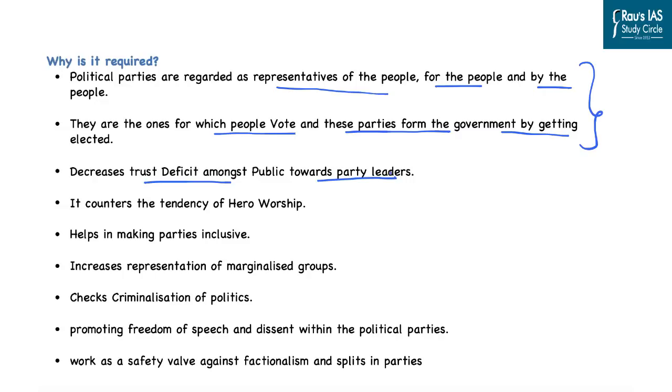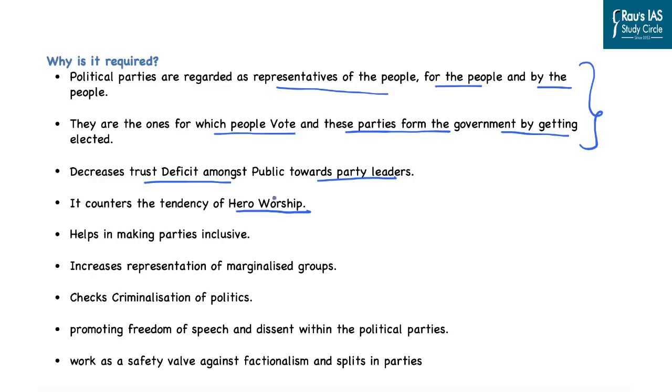And that is why, if elections happen in the political parties under inner-party or intra-party democracy, it would increase transparency, and it would at least increase the visibility of transparency in the political parties. And that is definitely going to build the trust of the public towards the political parties.